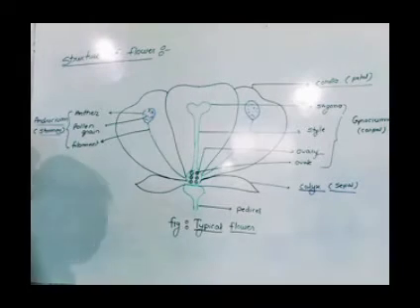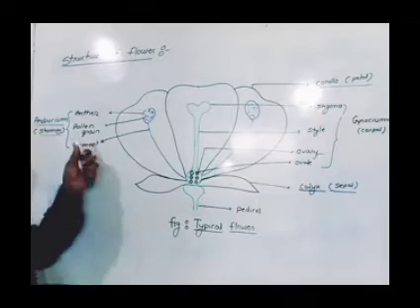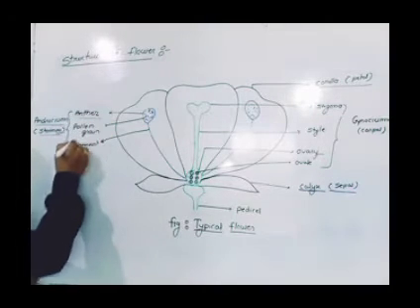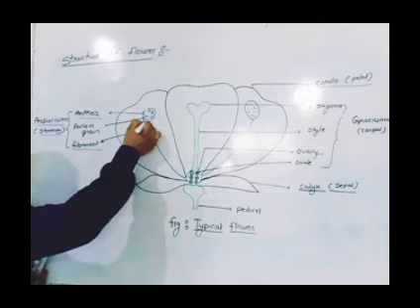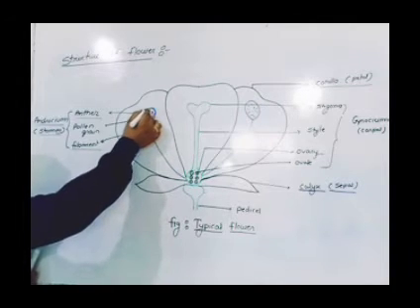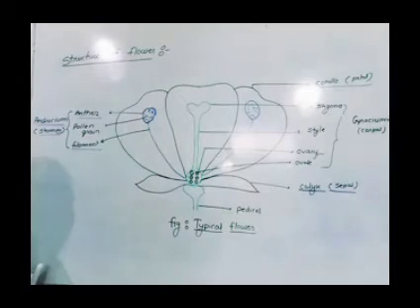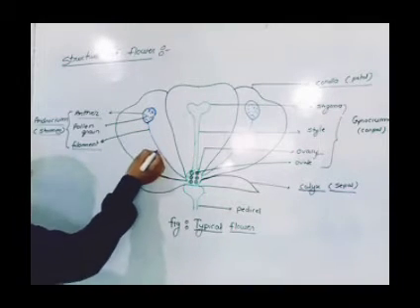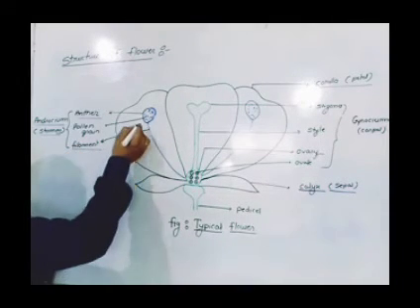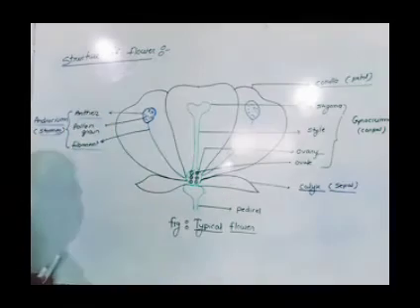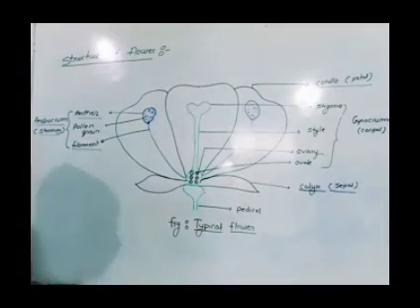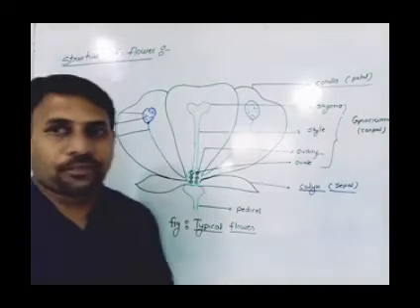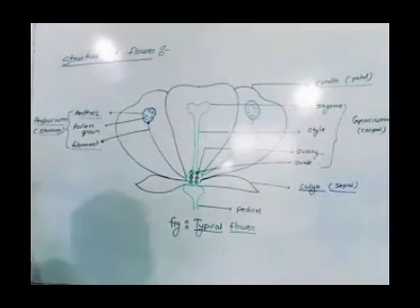And this stamen is made up of two parts. One is the anther and second is the filament. This globular part which is present here, जिसे हम कहते हैं anther, and this part we call the filament. This filament attaches to the anther by a part we call the connective, जिसे हम connective कहते हैं. So this is the androecium, or the stamens.